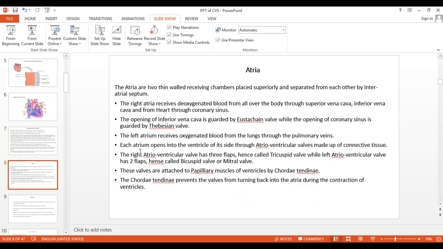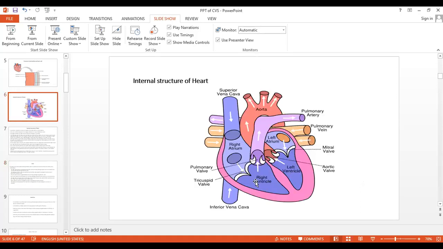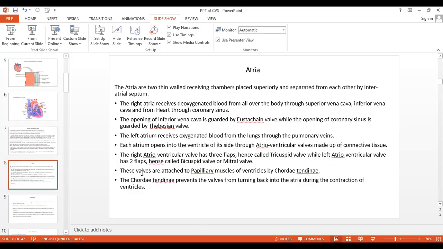Each auricle opens into the ventricle, and it is guarded by the AV valves, the atrioventricular valves. On the right side, which valve is present? The tricuspid valve. On the left side, which valve is present? The mitral valve or bicuspid valve. This is all about the ventricles. These valves are attached. Now see here, the main important point.